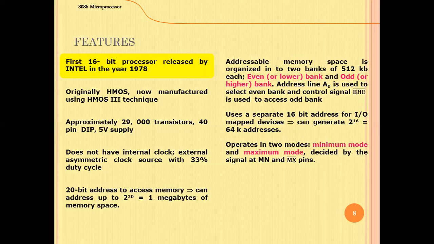This is actually a 16-bit microprocessor. Originally, the 4004 was the first microprocessor, but it is only 4-bit. It is not applicable for making a system. Afterwards we got the 8008 and 8080, but they are also not meant for a general purpose system.